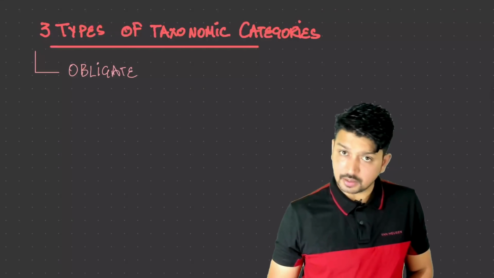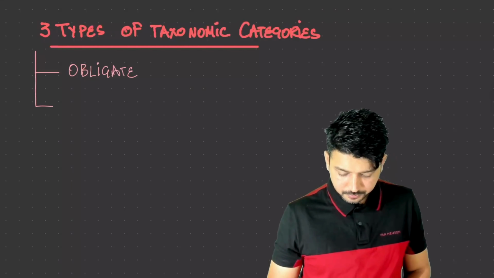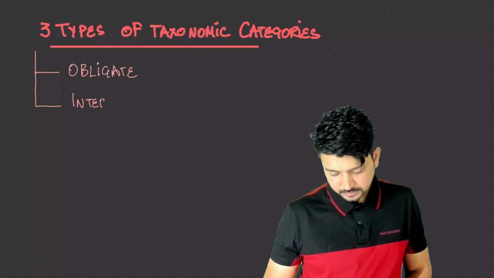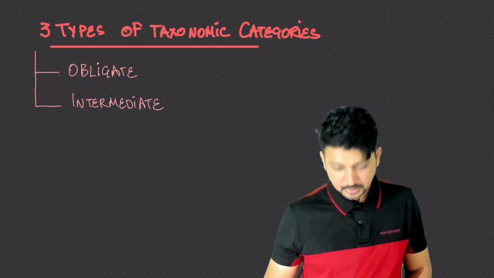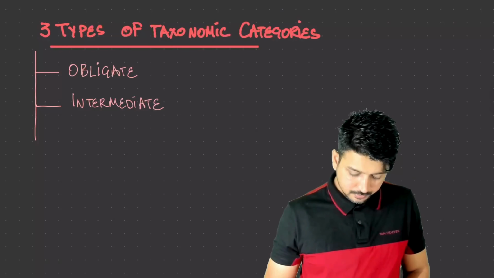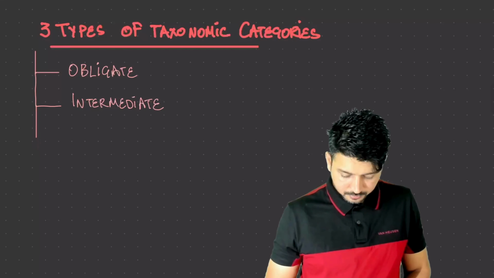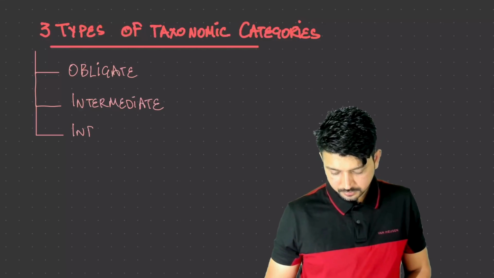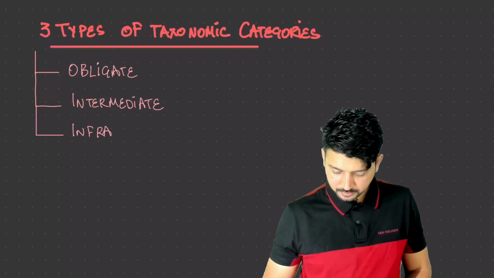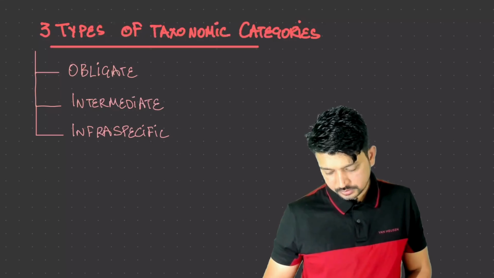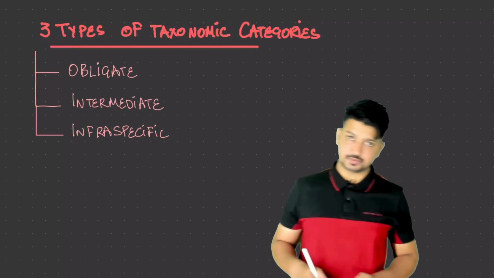Then we have the intermediate, present in between, and the third one is the infraspecific. So these are the 3 basic types of categories.